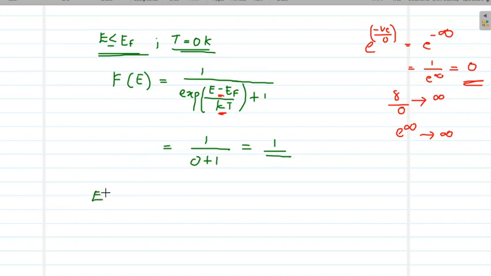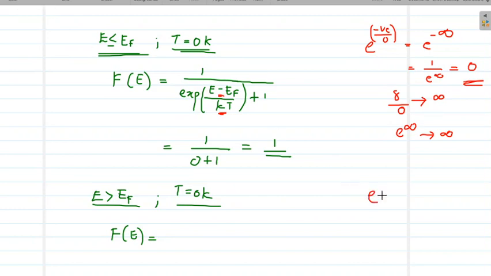Similarly, what will happen for E greater than EF at T equal to 0 Kelvin? Here the equation is the same, f of E equal to 1 by exponential E minus EF by KT plus 1. Here the numerator value E minus EF is a positive quantity.